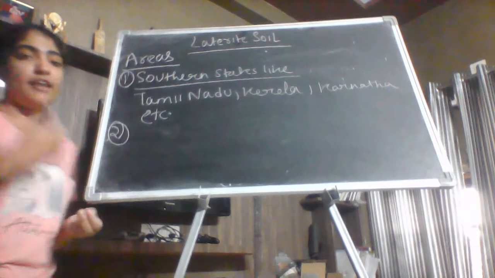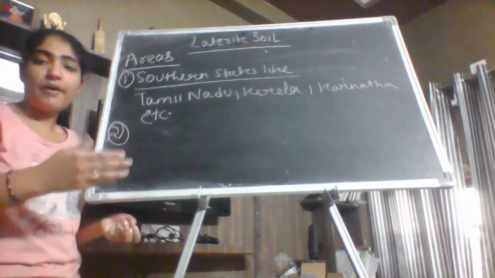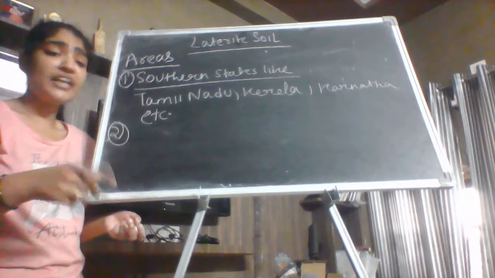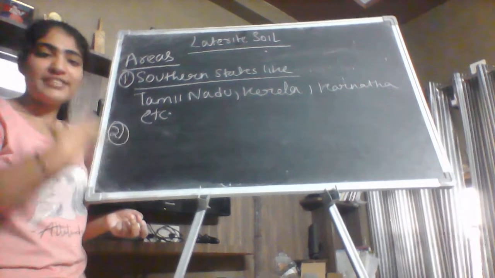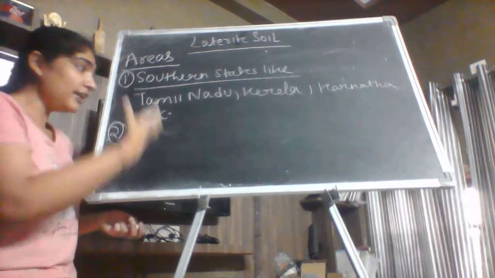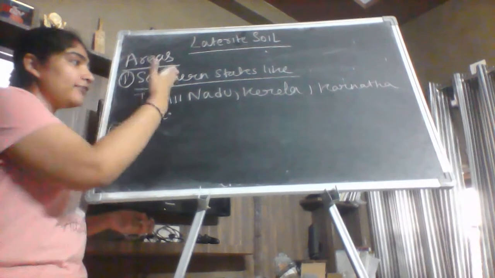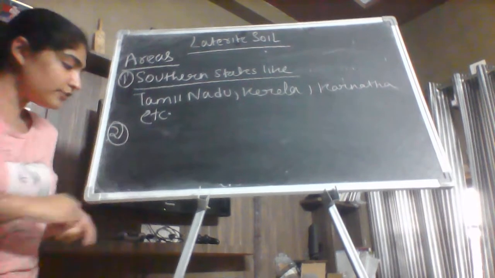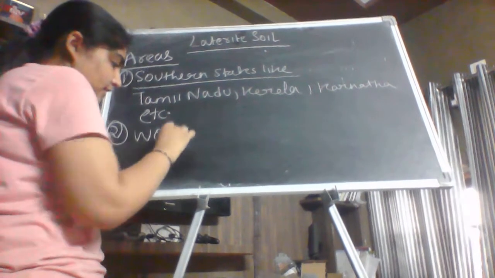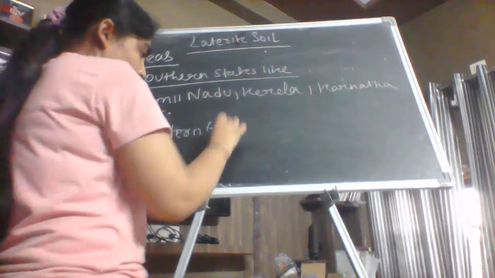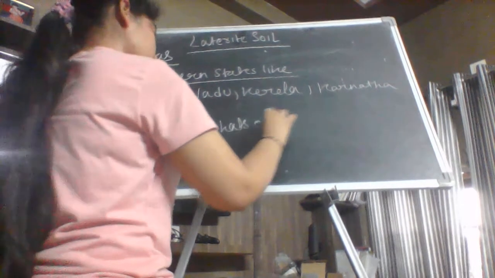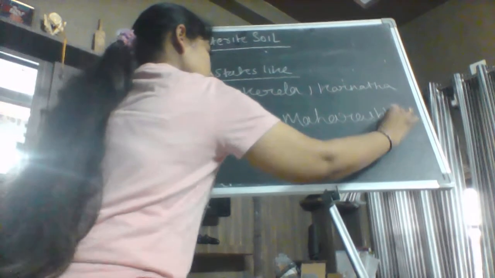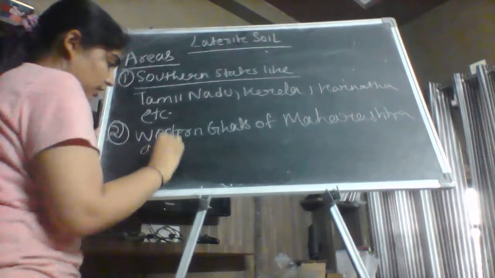The last area which I taught you, that red laterite soil is found in Tamil Nadu, Kerala and Andhra Pradesh, where it helps to grow cashew nuts. Cashew nuts are the kaju. So in the states you can write like this: first you have written the southern states like Tamil Nadu, Kerala and Karnataka. Then the second you can write the Western Ghats of Maharashtra and Odisha.